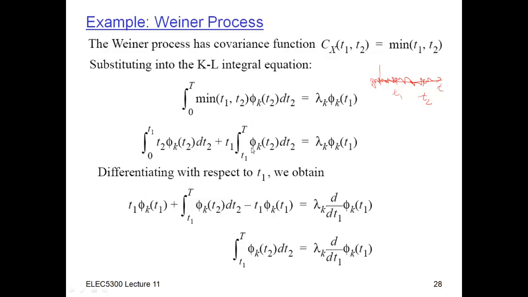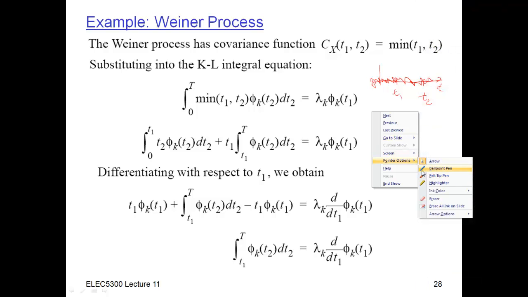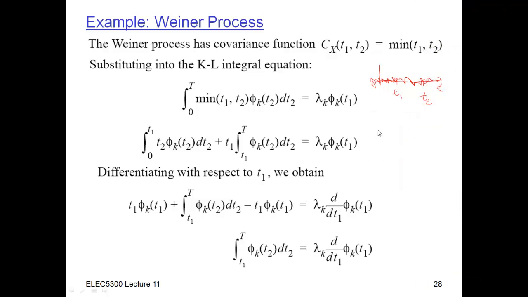When I differentiate this thing here with respect to t1, then I have the product rule because I have something here that depends on t1 multiplied by something here that depends on t1. So the product rule, if you remember, if I let's say d/dx of a times b, that's just a prime b plus b prime a.